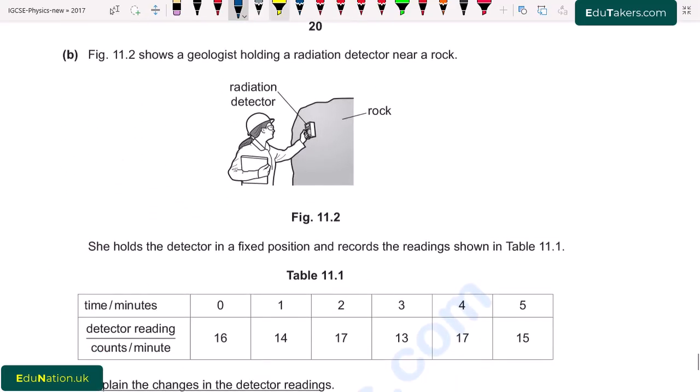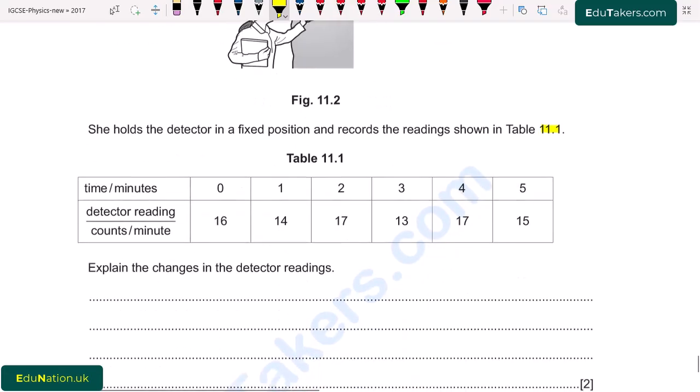Part B. Figure 11.2 shows a geologist holding a radiation detector near a rock. She holds the detector in a fixed position and records the reading shown in table 11.1. Here is table 11.1, and there is time measured in minutes and the detector reading, that is count per second. Explain the change in the detector reading.